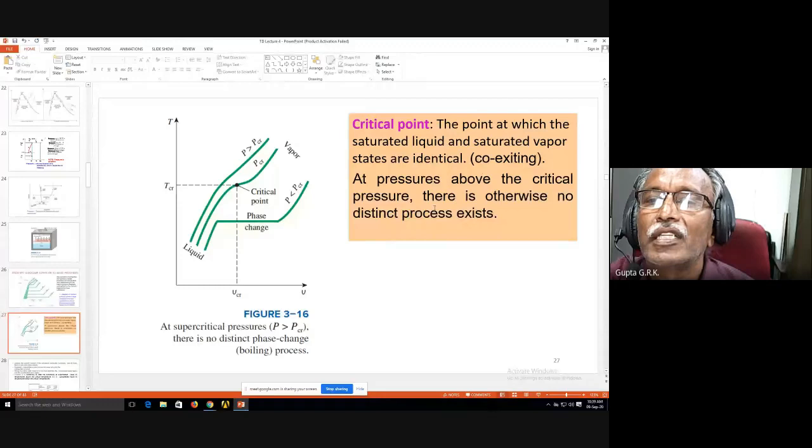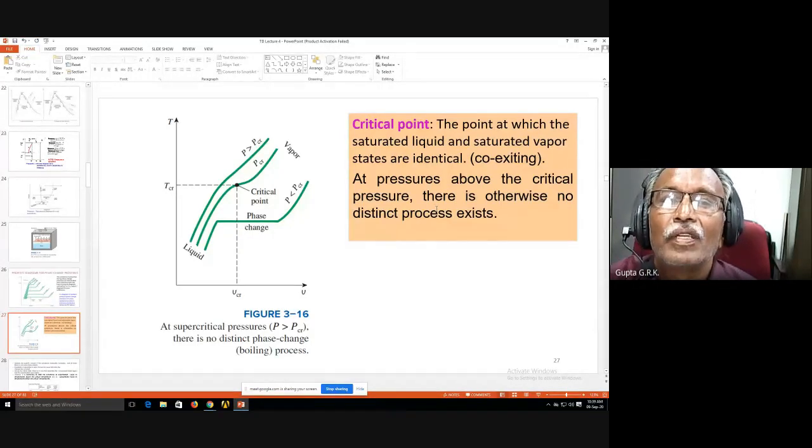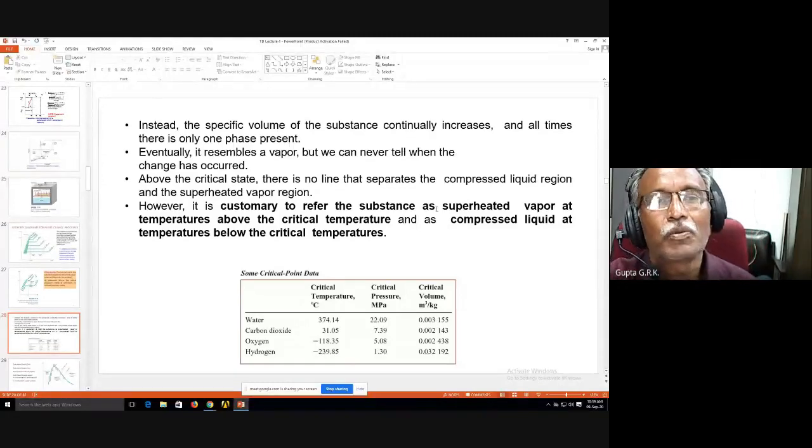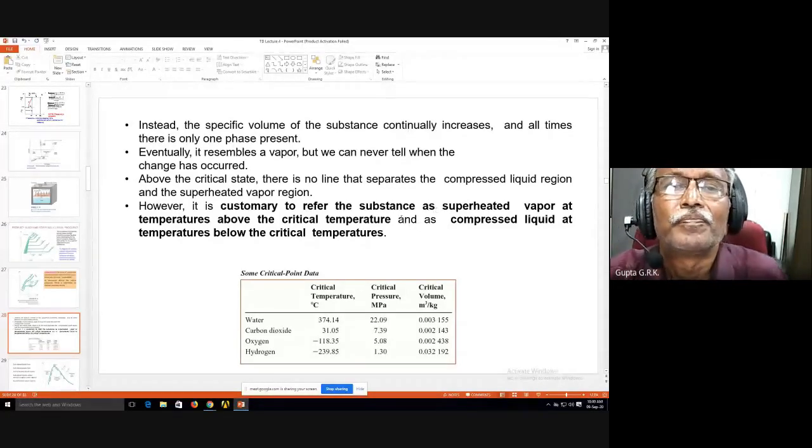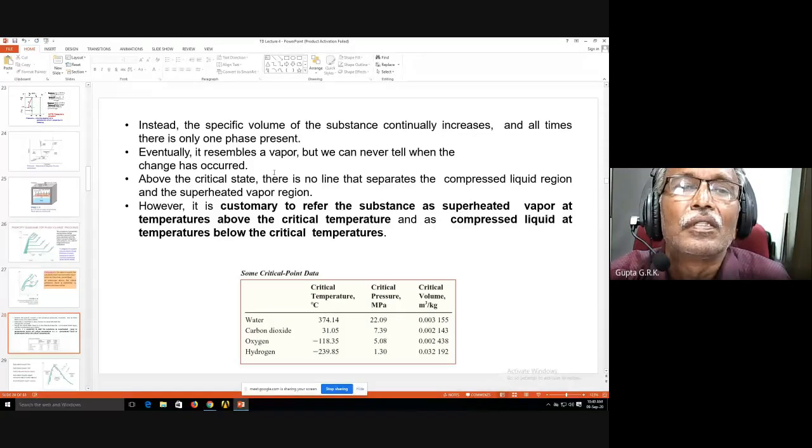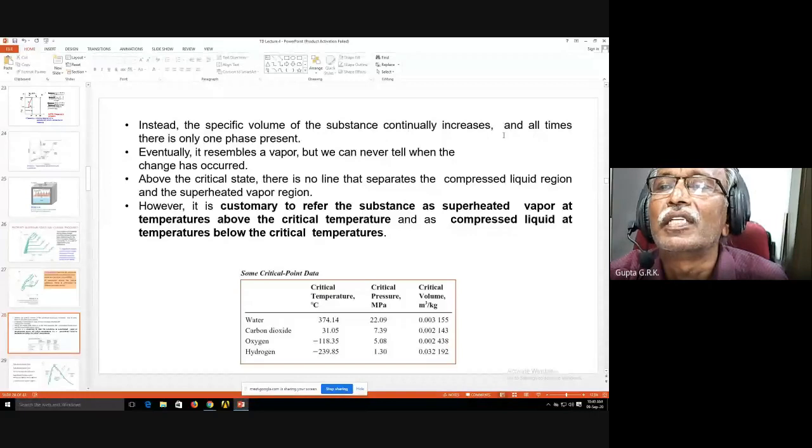At pressures above the critical pressure, there is otherwise no distinct process. So no phase change process takes place. Here above the critical pressure, it resembles a vapor, but we can never tell when the change has occurred. The specific volume of the substance continuously increases, and at all times there is only one phase present.